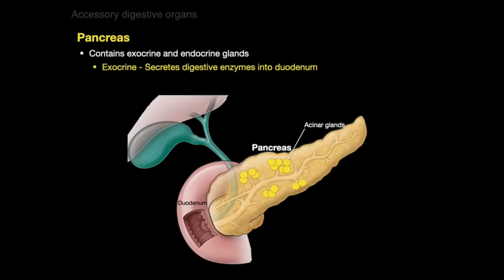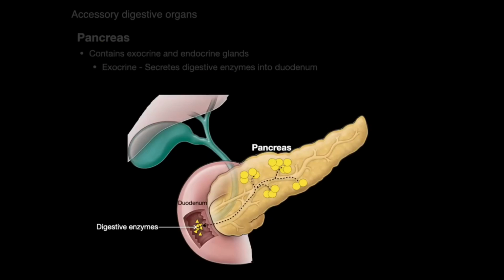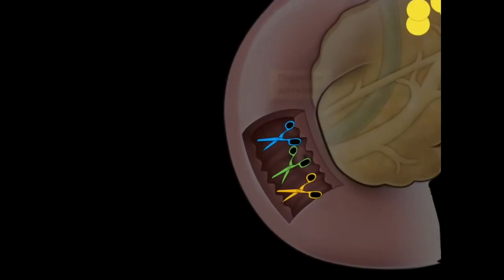And all those yellow circles represent acinar glands, and they produce digestive enzymes that go in the main pancreatic duct of Wirsung, which then goes into the duodenum, that second part. Those digestive enzymes in the duodenum from the pancreas is what I want to talk about next.